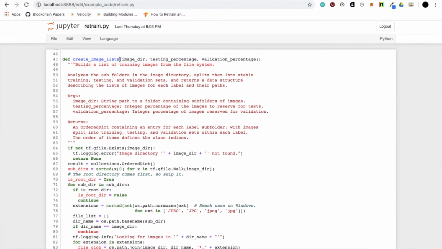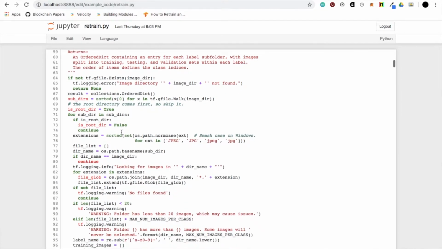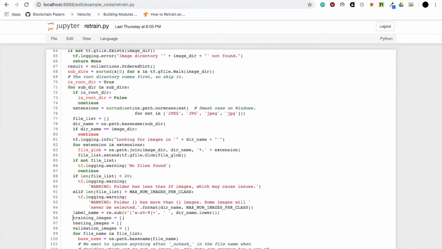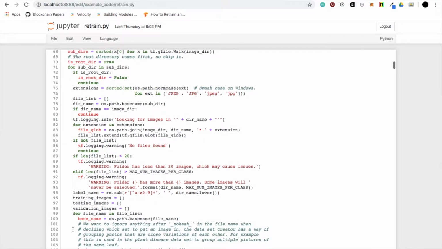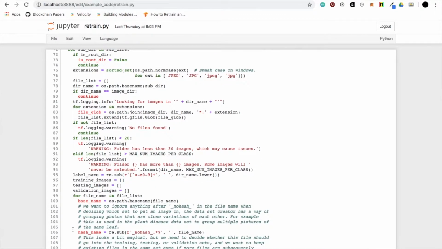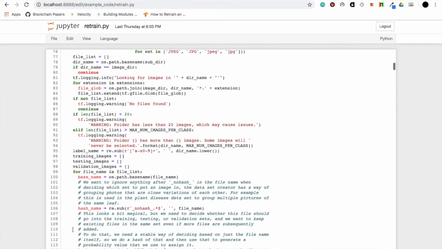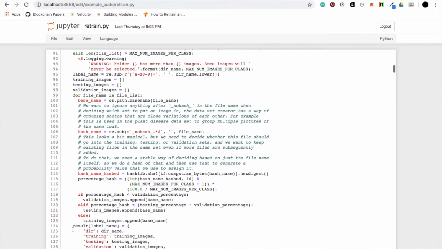Create image lists takes the images that I'm using to train this model and splits them into 3 lists: the training set, the testing set, and the validation set. The training set is used for training. The testing set makes sure there is no overfitting, which occurs when the model gets 100% accuracy on the training set, which could cause the features it has identified to not be generalized enough to be used on other images, only on the training set. And the validation set makes sure that the model is not overfitting on the training and testing sets.